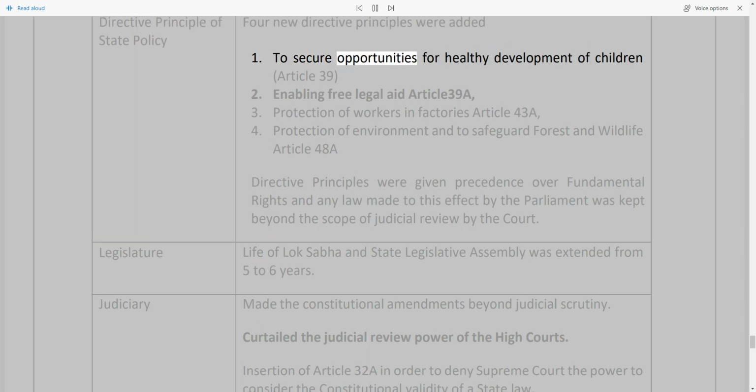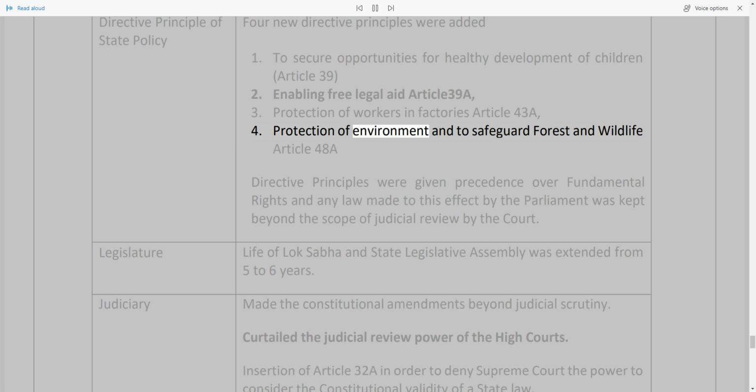1. To secure opportunities for healthy development of children, Article 39. 2. Enabling free legal aid, Article 39A. 3. Protection of workers in factories, Article 43A. 4. Protection of environment and to safeguard forest and wildlife, Article 48A. Directive principles were given precedence over fundamental rights, and any law made to this effect by the Parliament was kept beyond the scope of judicial review by the court.